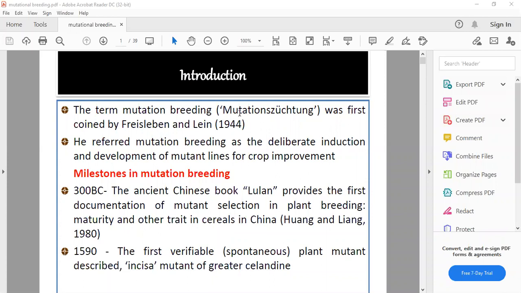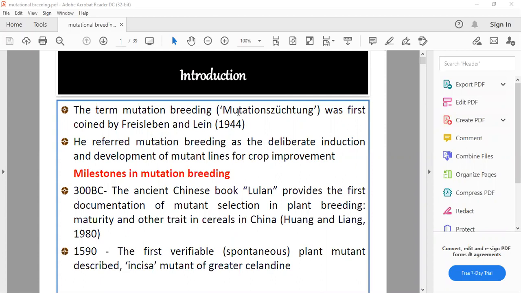Today our lecture is on mutational breeding. Earlier we studied reverse genetics. Under reverse genetics, we studied different techniques to study it, and in that we also studied mutation. So what is reverse genetics, we all know. Reverse genetics is changing the genetic structure and getting different phenotypes. That we call reverse genetics.